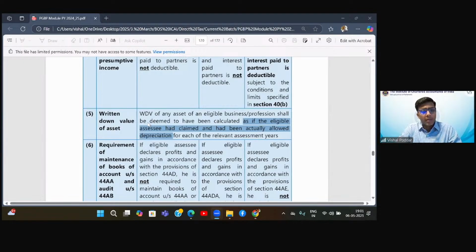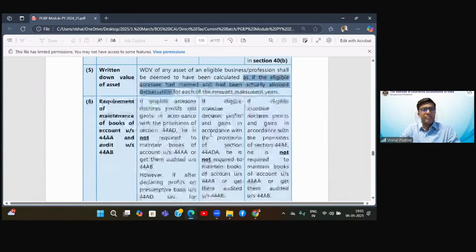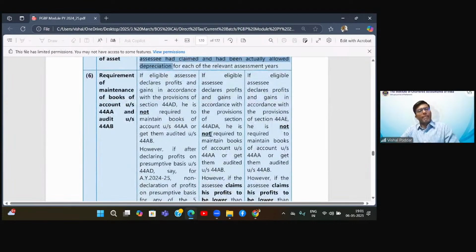Asta is saying, sir, here partnership firm includes LLP also in 40 clause B in 44A. Yes, beta. 44A partnership covers LLP, both. You're right. Now, interesting part, tricky part.